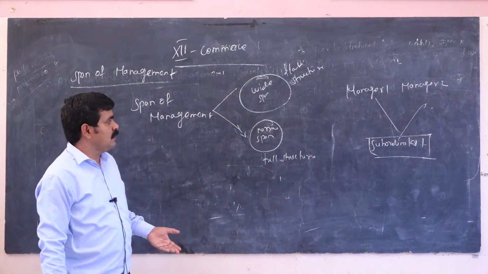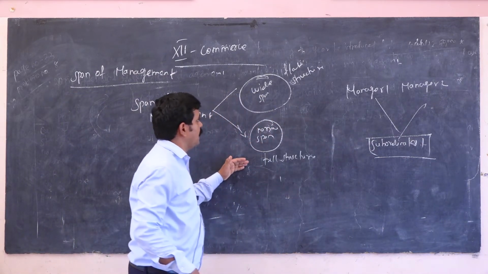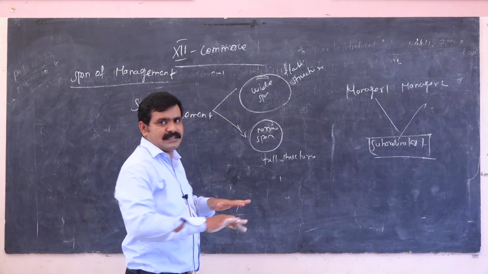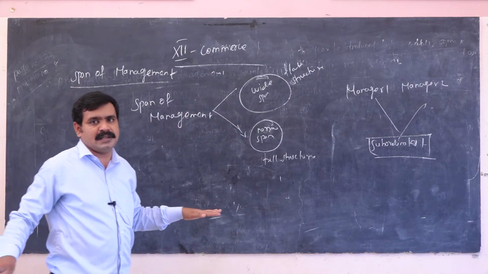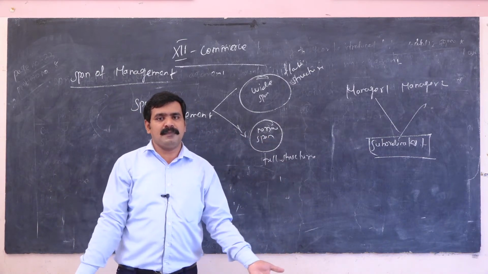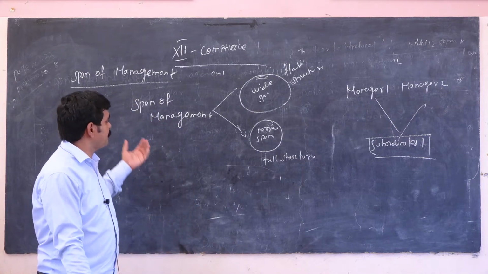So a company should avoid this kind of narrow span. Every company wants to implement the wide span, the flat structure, with a lot of subordinates who give full reports to the top level management. This is a very important thing in the span of management.